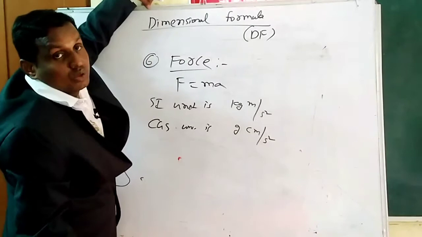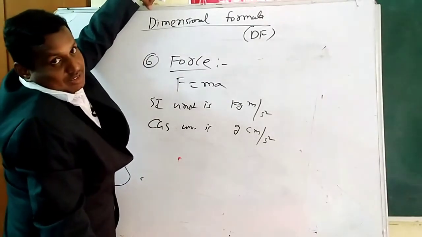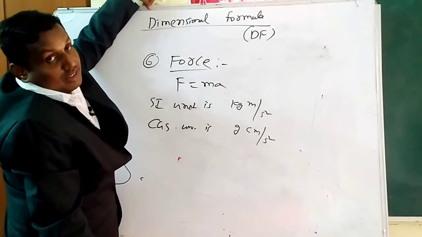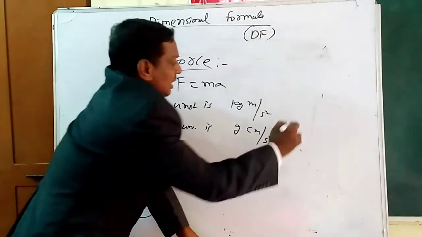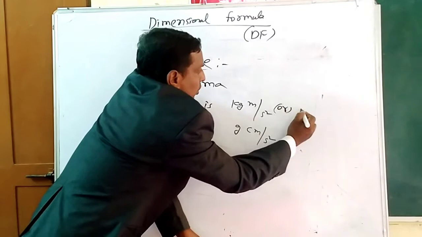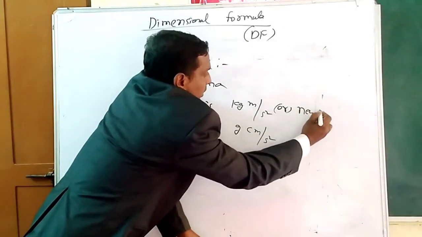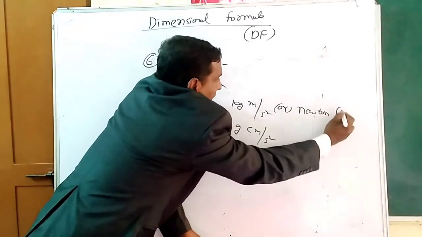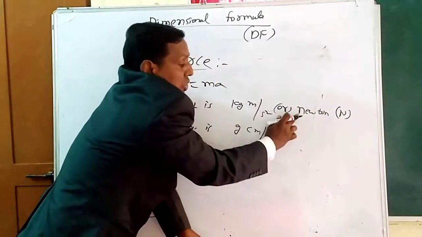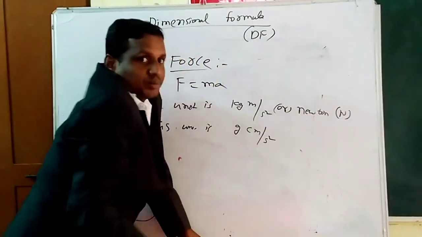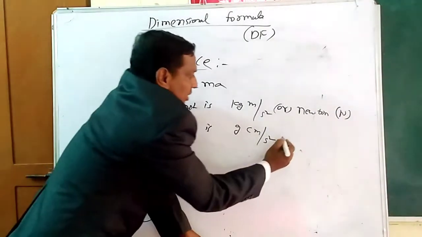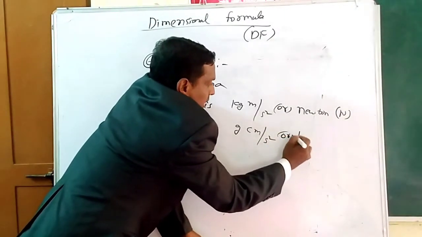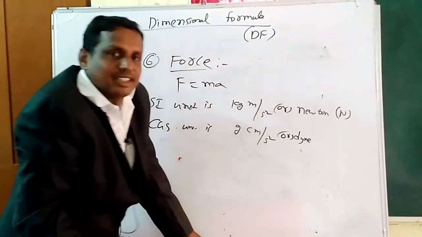So gram into centimeter per second square. But in favor of the scientist Newton, this is nothing but one more unit, that is Newton. If you take the symbol, you take capital N. Already you use small letter; you want to write the full name, Newton, also the SI unit of force. The other one is dyne. So nothing but dyne. Clear?